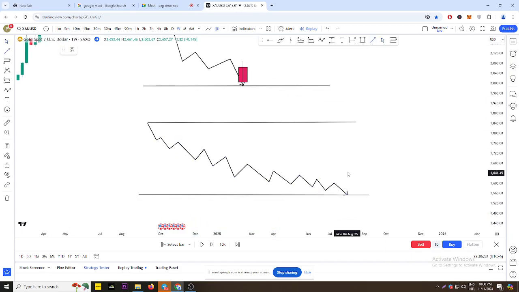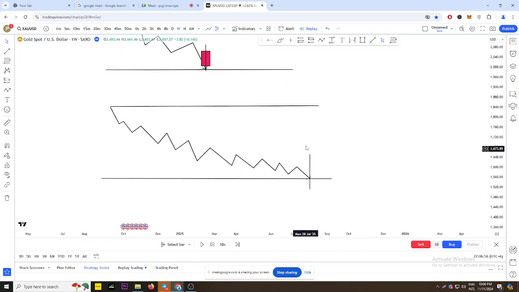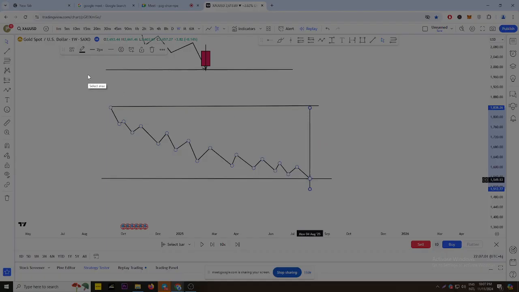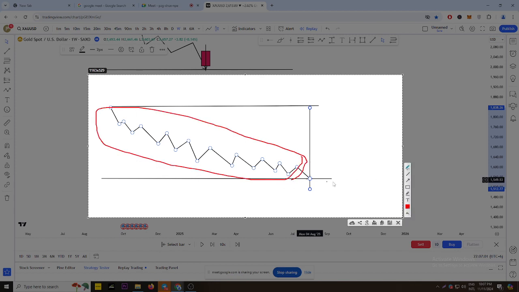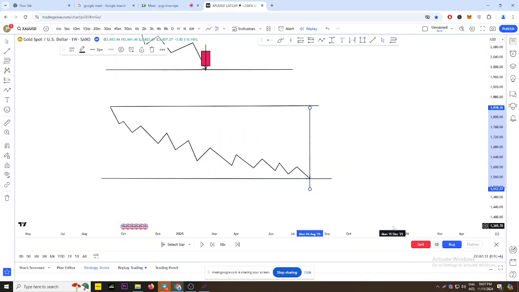Now, we are going to mark that candle, and whenever you mark a vertical line on this particular area, everything before the vertical line, we call it an external movement. Anything that happens after the vertical line, we call it an internal movement.